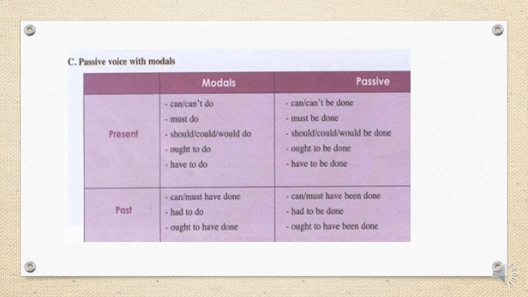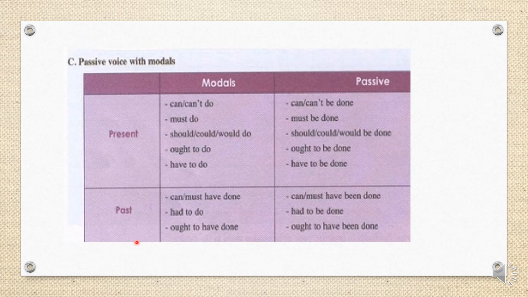Of course, for modals in the passive we add only be done. For example, I can't play football. Here you can say football can't be played, for example. Must do, must be done. Should be done. Okay, ought to plus be done. So the modal plus be plus the past participle.